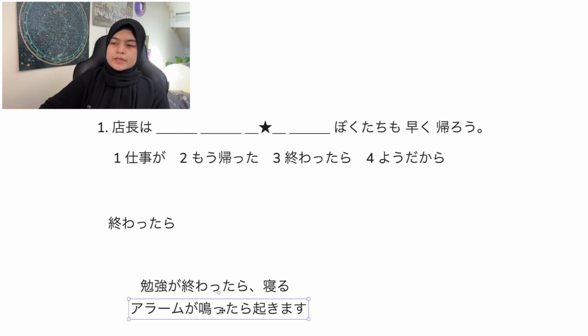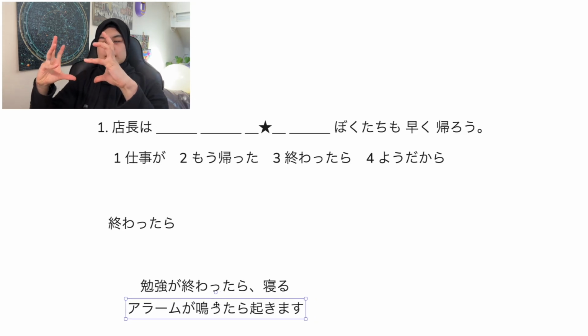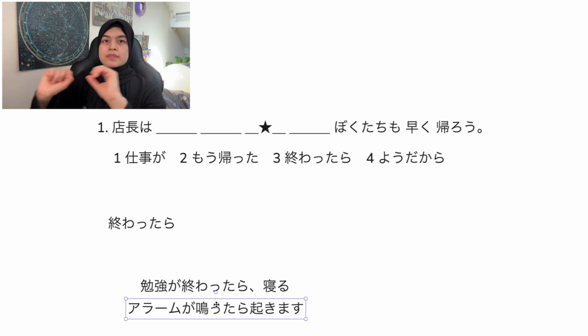So tara is used when something is done already, or you're saying that when this thing is done, then I will do this. Okay? You can obviously use it in the past tense also. 勉強が終わったら寝た. When my studying was finished, I slept. Right? So that's how you use 終わったら.